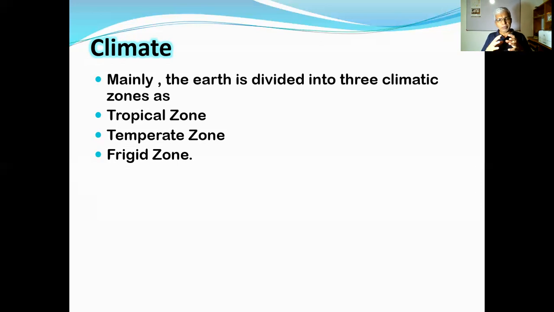You know the four seasons: starting with winter, after winter, spring, then after spring, summer, after summer, autumn. They are visible in a clear-cut manner in the temperate zone. In the tropical zone or frigid zone, they are not so visible and they are also not functioning in these climatic zones.